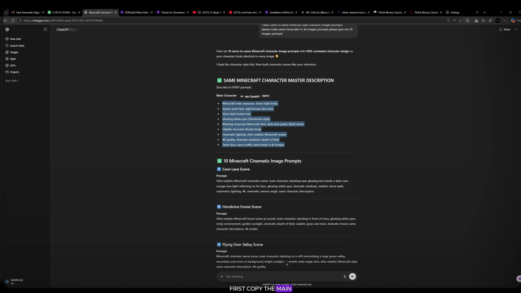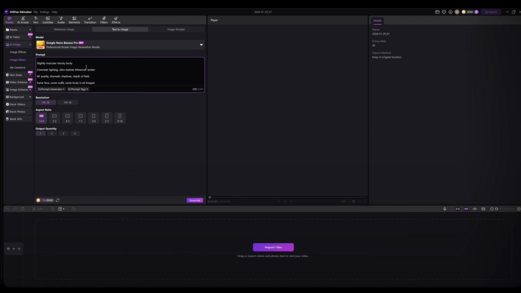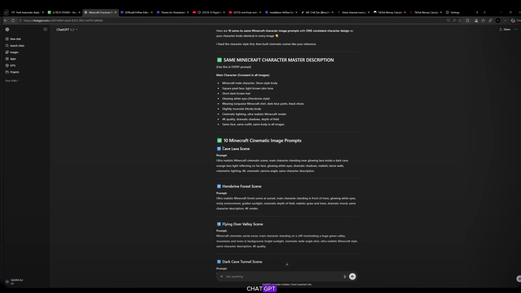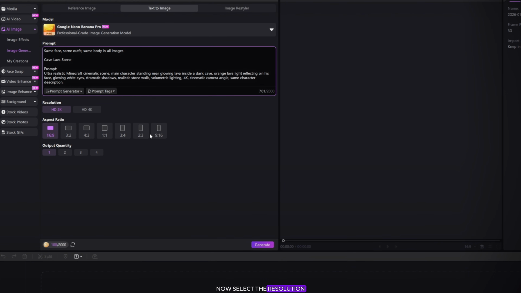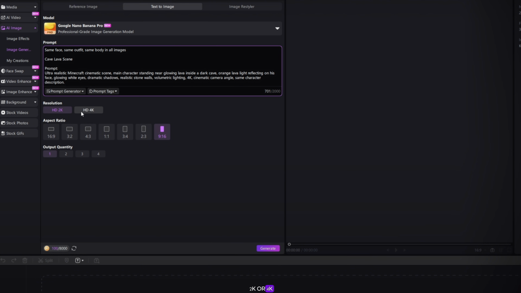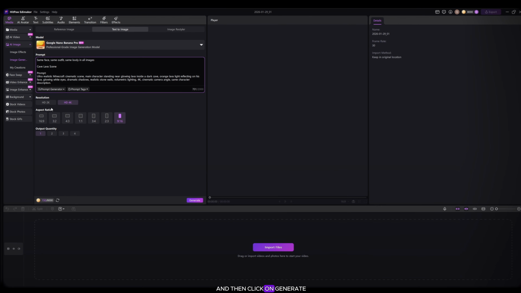Now, simply go to ChatGPT. First, copy the main character prompt, then come back and paste it into the box. Then again, go to ChatGPT, copy the main image prompt, and paste it into Hitpaw Edimakor. Now select the resolution, 2K or 4K. Then select the image ratio, like 9:16 or 16:9. Select the output format, and then click on Generate.